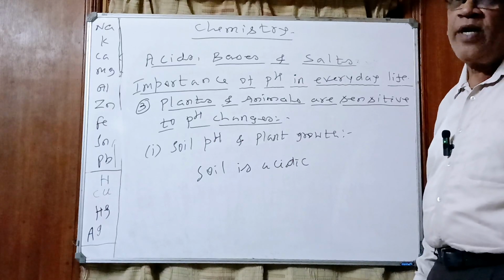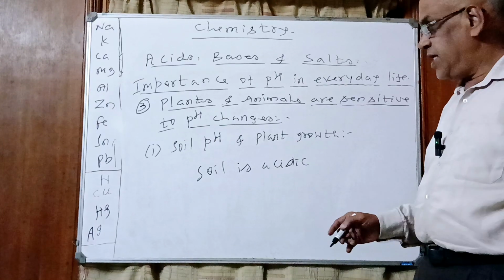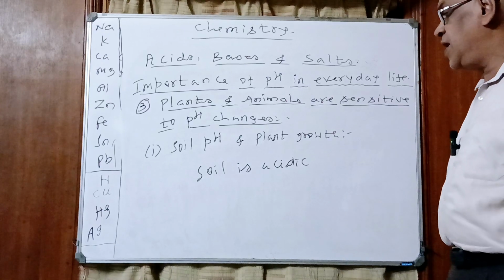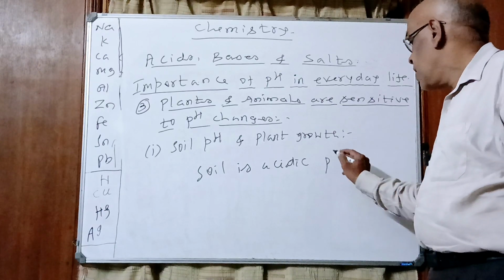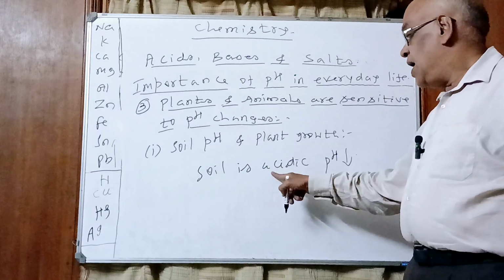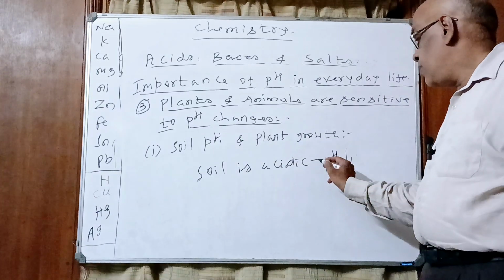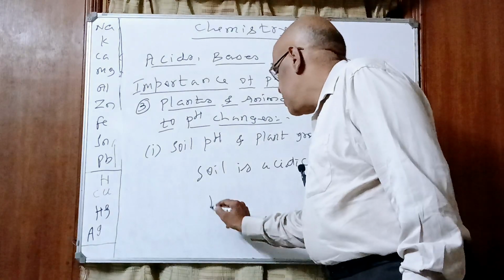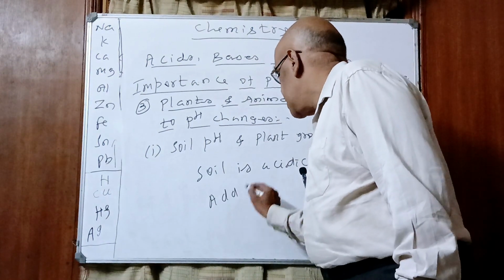They are used in the manufacture of fertilizers. Yes or no? So the soil will be acidic because of the addition of fertilizers. The pH will collapse. To reduce the acidity of the soil, thereby the pH will increase, farmers add bases.